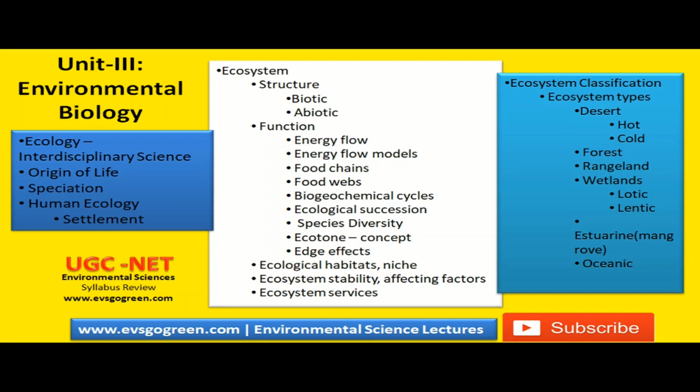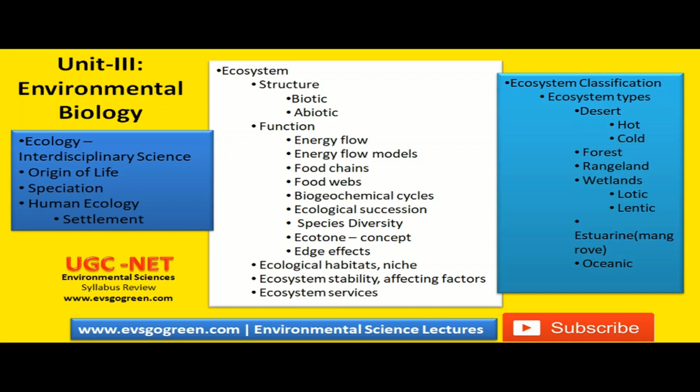How the ecosystem functions, what is meant by energy flow, what are the different energy flow models with which we can understand this energy flow, what is meant by food chain and food web. This is very, very basic information. Then you need to know about the biogeochemicals. Here you can see that this particular topic overlaps with environmental chemistry also. So if you are comfortable with unit 2 of biogeochemical cycles, then you can be very, very comfortable here.